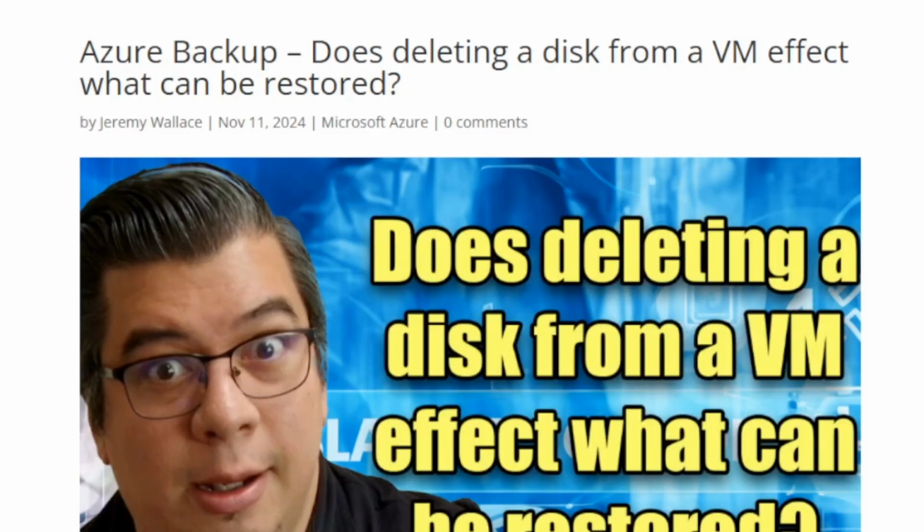One of the questions I was asked recently was about if you deleted a disk from a VM that was being backed up, and of course those disks were also being backed up, does it affect the restore process for that? I actually wrote about this on the MS Cloud Bros website, and that's the page I have up here. Just go to mscloudbros.com if you want to check that out.